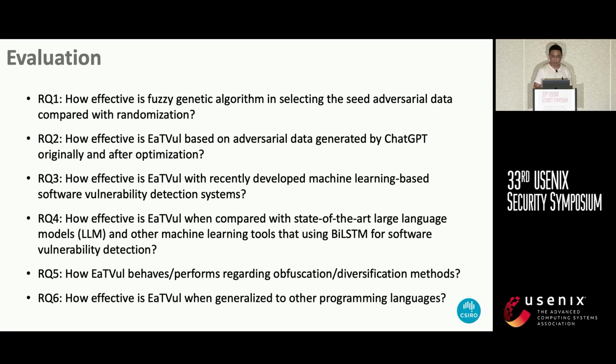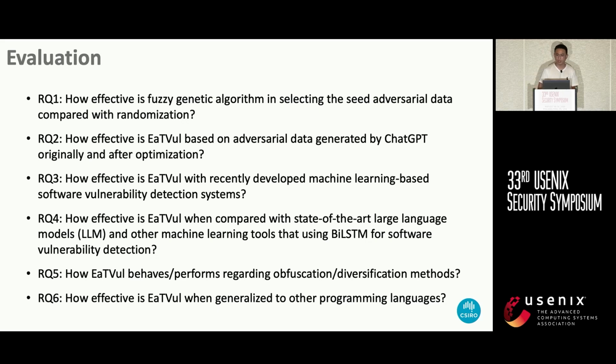Research question 2 shows that using optimized adversary data outperforms using the original generated data. And then research question 3 assesses the effectiveness of the proposed EaTVul attack against traditional machine learning techniques. And research question 4 evaluates the effectiveness of the proposed EaTVul against the deep neural networks techniques.